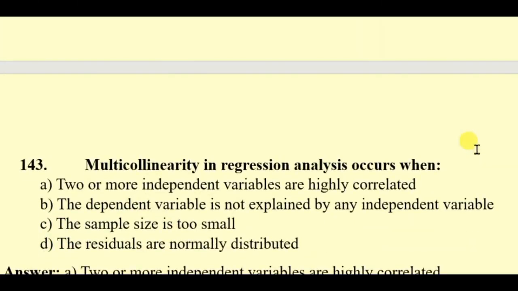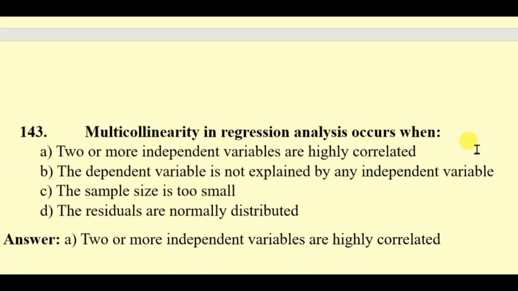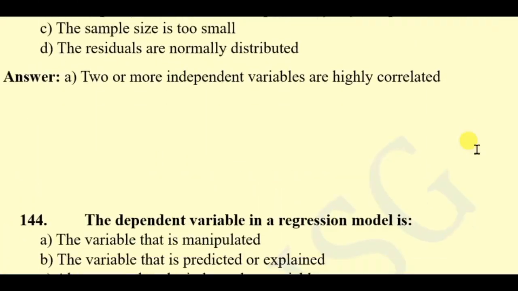Question 143. Multicollinearity in regression analysis occurs when two or more independent variables are highly correlated, the dependent variable is not explained by any independent variable, the sample size is too small, the residuals are normally distributed. Here the right answer will be two or more independent variables are highly correlated.